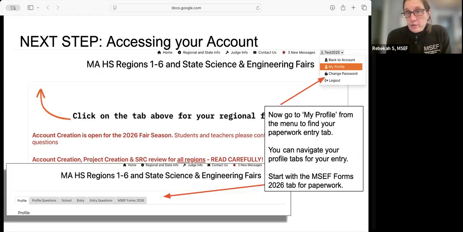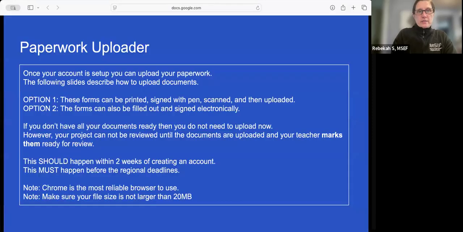So now once your account is created, you can log out for now. You don't need to do anything with paperwork, but you want to make sure you go back in within 2 weeks to finish up. Otherwise, you can populate your account with what forms you're going to need. You can find that by going to My Profile, and you'll get these little tabs down at the bottom, and you'll go to the MSEF Forms 2026 tab, and that's where you can access the paperwork uploader.